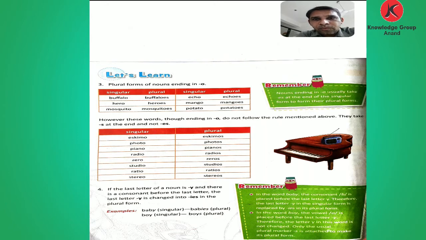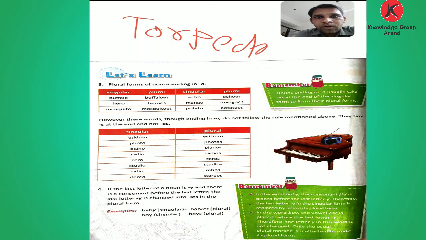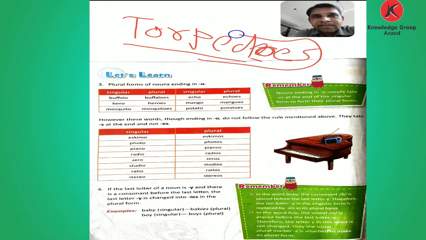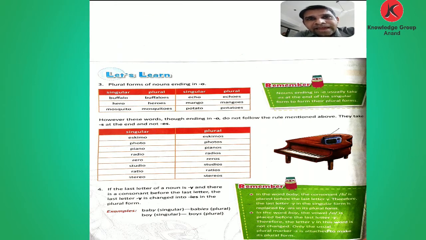So it changes into plural, dominoes. Then the word torpedo. The last letter is O, then we add es to make the plural form. So this is how we add es after the O and make it into plural.